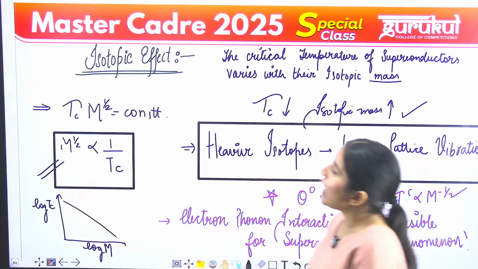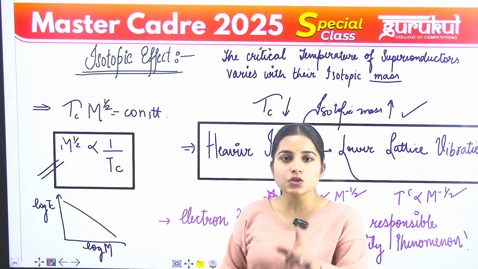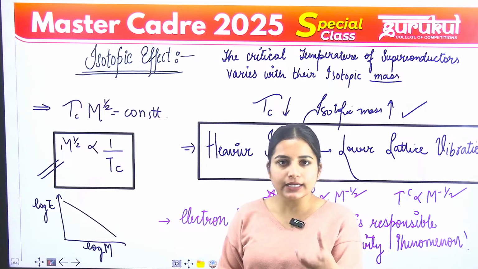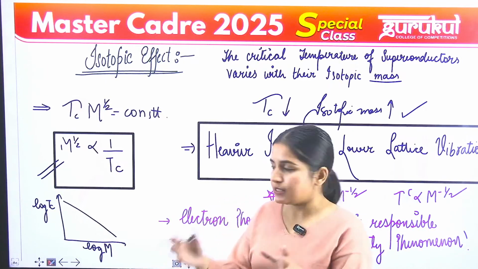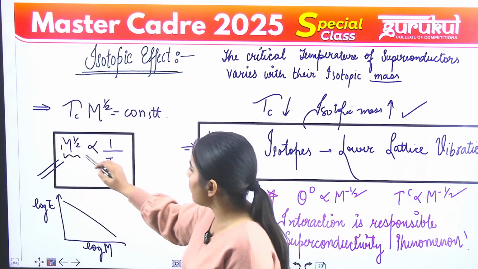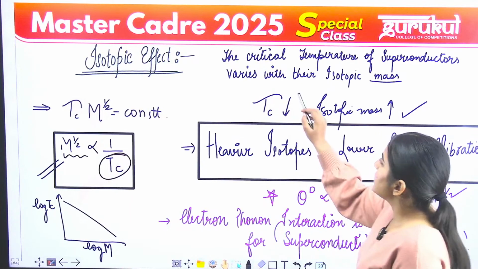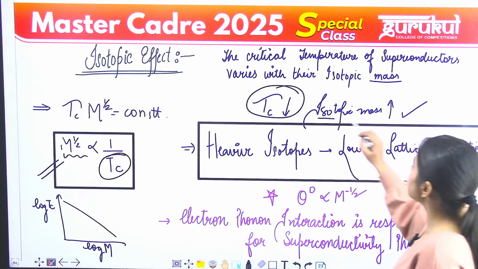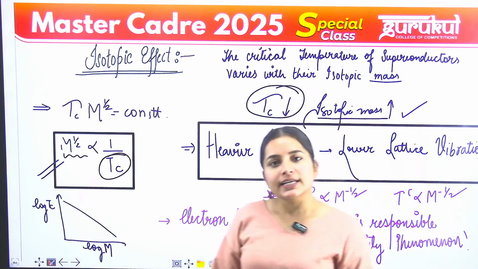Okay. So the isotopic effect in the superconducting phenomena says that superconductors have their critical temperature Tc varying inversely with the isotopic mass. That is, m to the half is inversely proportional to the critical temperature. If the isotopic mass increases, the critical temperature decreases.